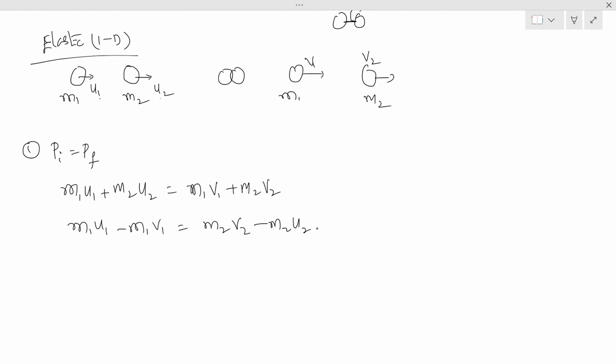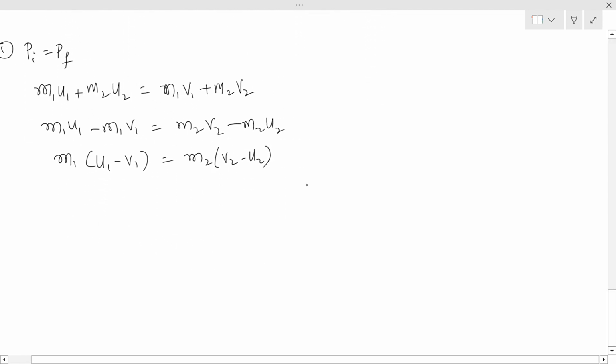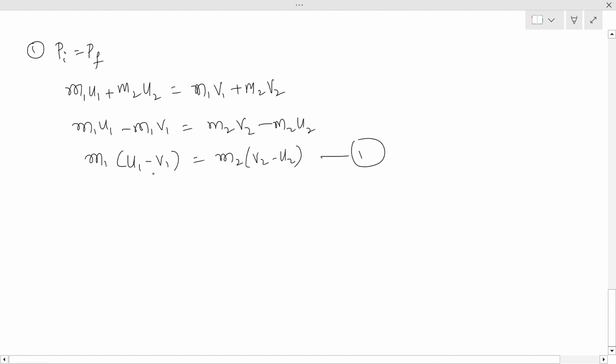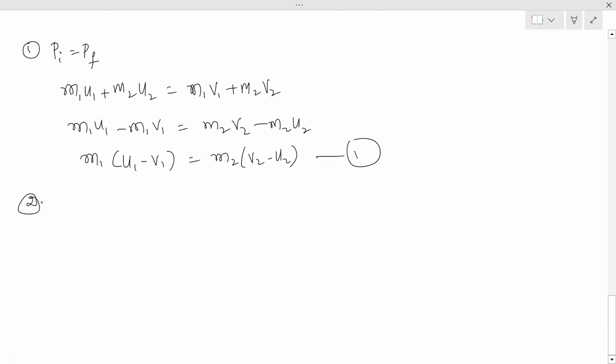Take m1 as common, u1 minus v1, and m2 as common, v2 minus u2. This is equation 1.